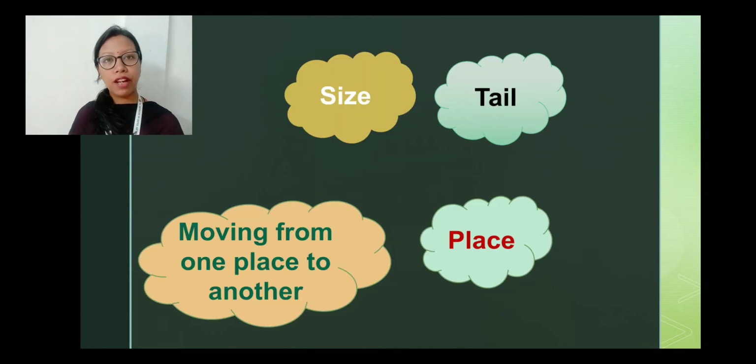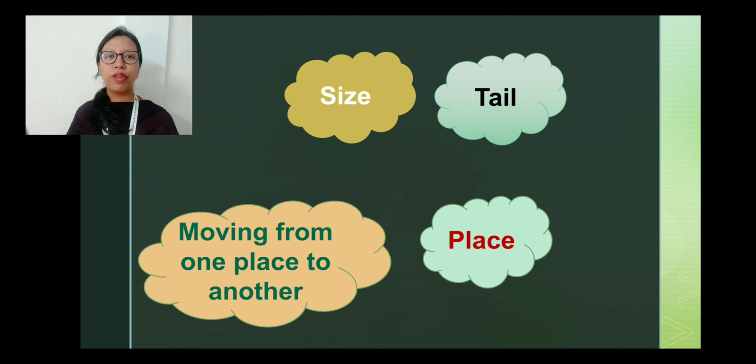Then after that we have discussed the size of the animals and the features, that is size, tail, moving from one place to another, and the place, the location. So these are some of the factors that we have discussed. Size, like all the animals, they are of different size, they are of different color. Then tails, some animals have tails, some animals do not have tails, while some animals have long tails and some animals have very short tails.